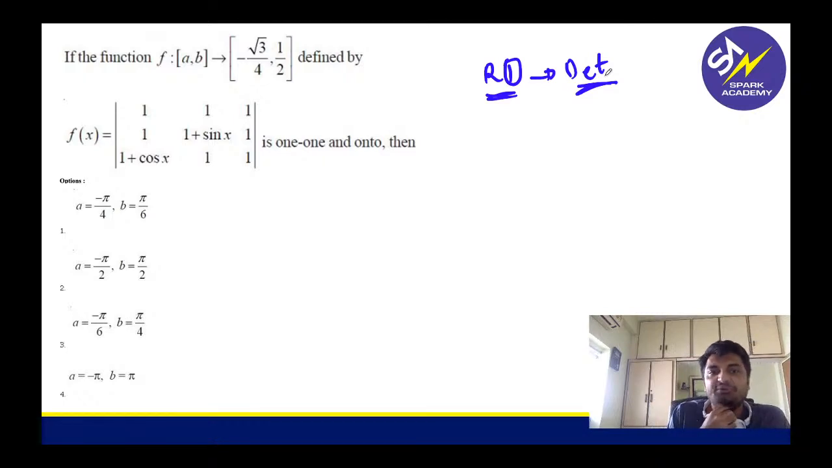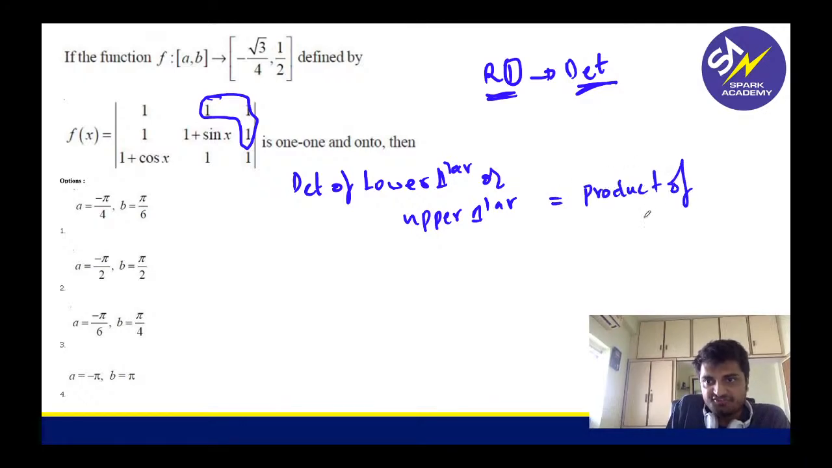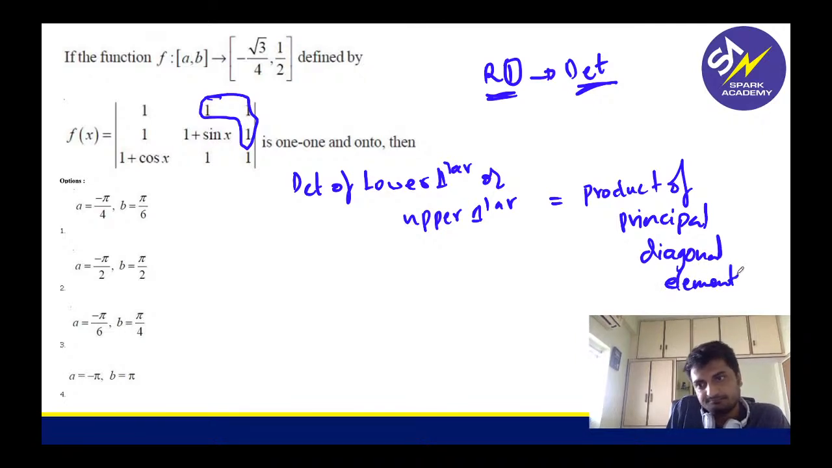Few things I told you in determinants, right? If you have a lower triangular or an upper triangular matrix, with this part as 0, your determinant will be the product of the diagonals. Determinant of a lower triangular or an upper triangular matrix will always be the product of principal diagonal elements.